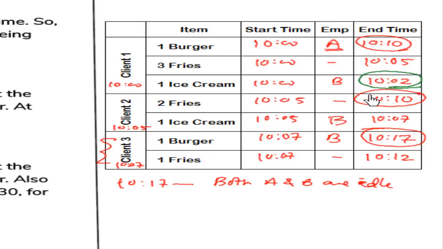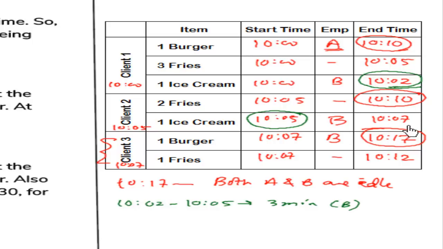The next time B was occupied was when he started preparing ice cream for client number 2, at 10:05. So from 10:02 to 10:05, that is for 3 minutes, only B was idle, and A was occupied in preparing the burger.